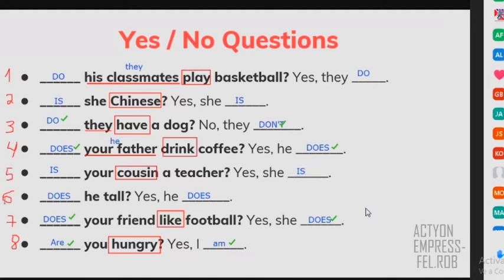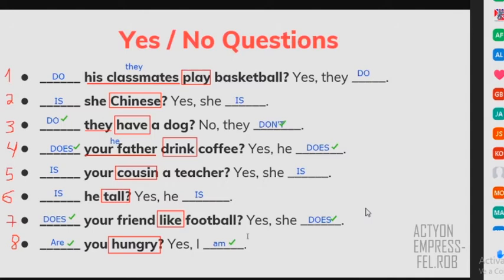The same happens in number 6. Tall is an adjective, it's not a verb. So if it's an adjective, you only have to use the verb to be. So in that case, you can say "is," right? Is he? With he, you say "is." Is he tall? Yes, he is, right? So let's erase this one and put it over here, right? And yeah, those are the corrections.